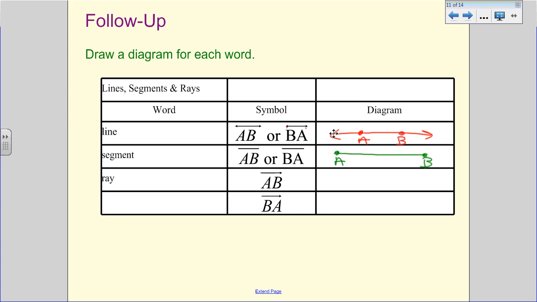And then we have rays, and there's 2 ways we can draw a ray. We can have endpoint A go towards the arrow B, or we can start at B and go towards A. So depending on which letter comes first, it changes the direction of our ray.